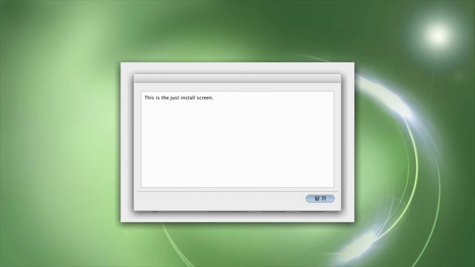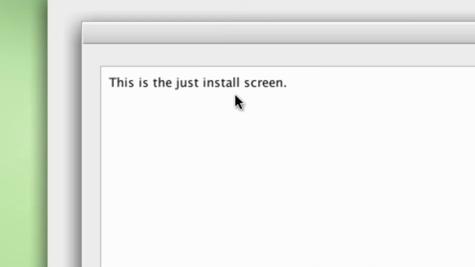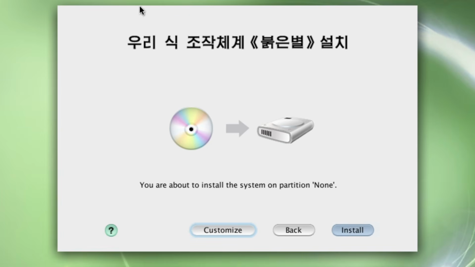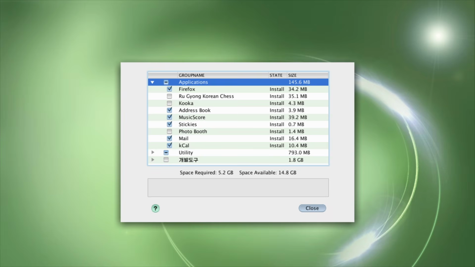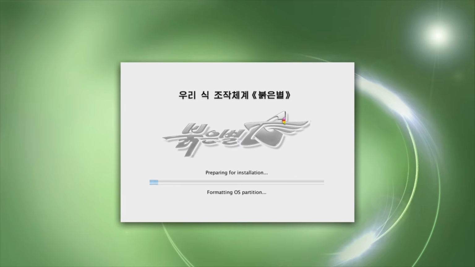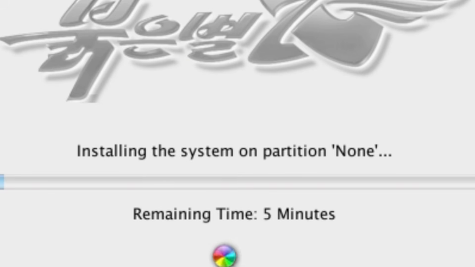What? Oh, now I can click, I guess. This is just the install screen. Well, okay. Probably this is a translation of the system, I guess. Oh, I can customize it. We have Firefox. Very interesting. Kuka. What's Kuka? Yeah, let's install it. Is this the logo of the operating system? Like, what's next? Hello, comrade, in the opening of the system screen. I don't know. Remaining time, installing system partition none.